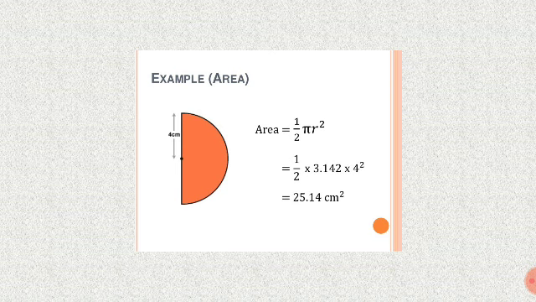So 4 into 4, strike out 4 and 2, and multiply. We get a value of 25.14 centimeter square.